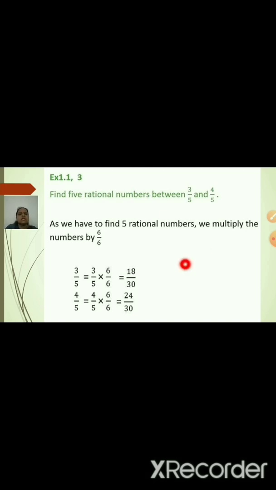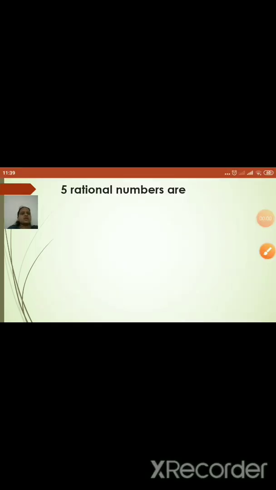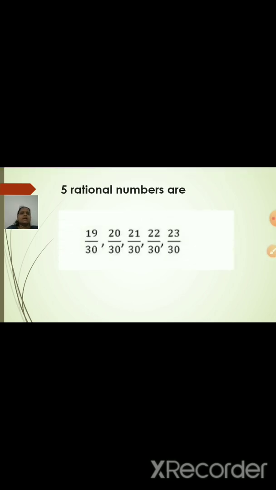Now you can see 18 by 30 and 24 by 30. The denominator is the same, so you can write any 5 numbers between 18 and 24. So the 5 rational numbers are 19 upon 30, 20 upon 30, 21 by 30, 22 by 30 and 23 by 30. Yes, the denominator will remain the same, and the numerators are the numbers between 18 and 24.